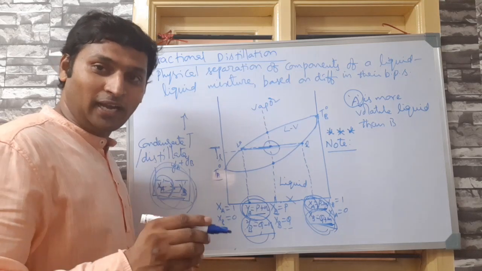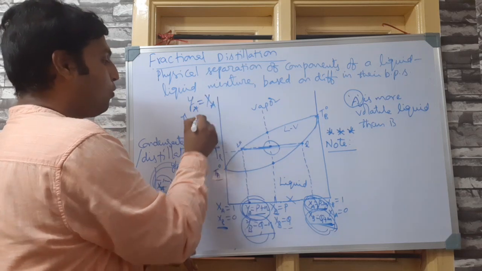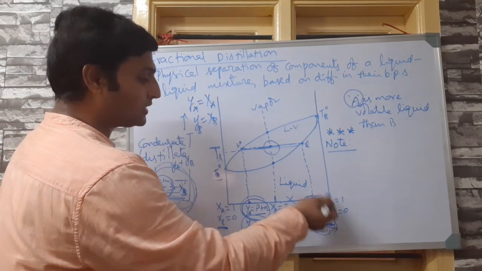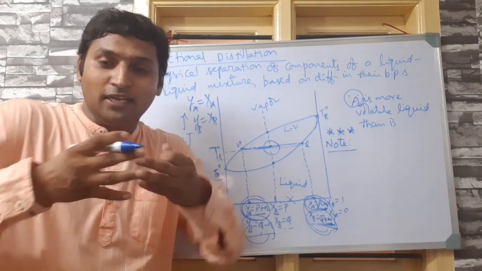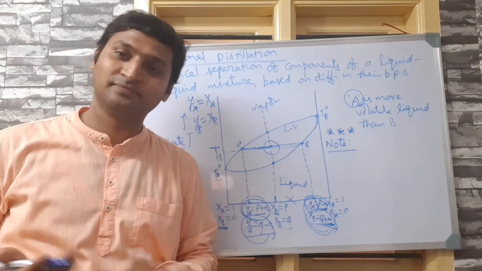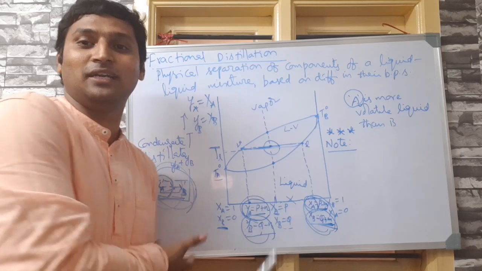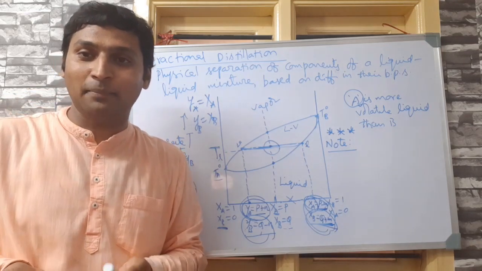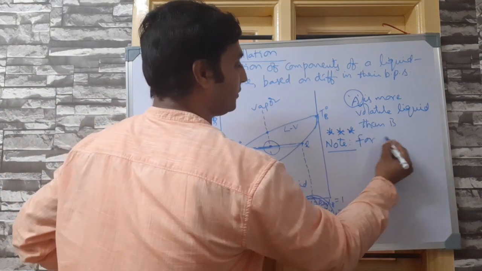Suppose there is a tie point, that means YA is equal to XA and YB is equal to XB. That means both the vapor phase and liquid phase compositions are the same. Then will that be distilled as two separate liquids? Both the liquids will be coming together again. So there is no difference between distillate and residual liquid. Then is fractional distillation happening? No.